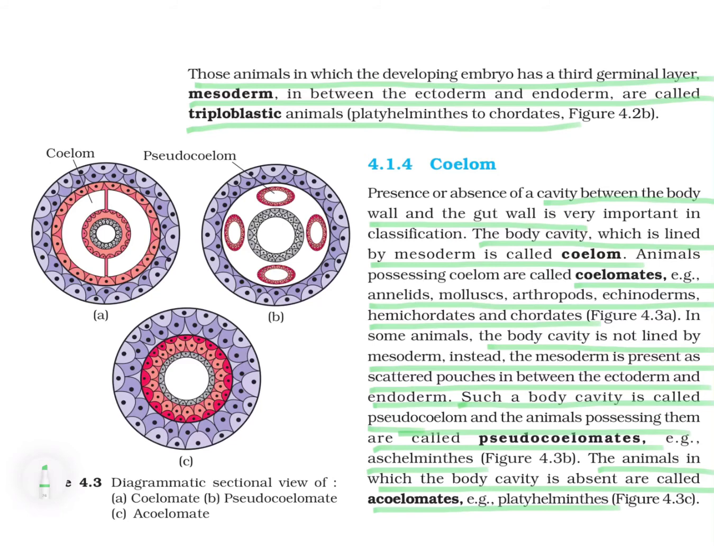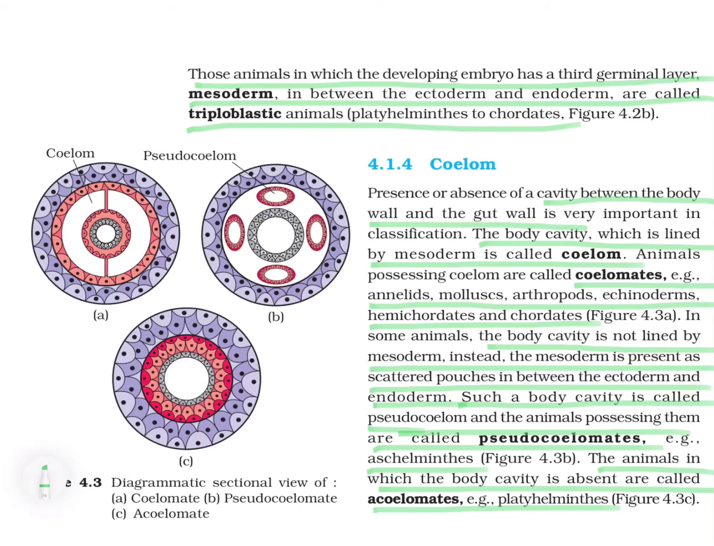Let us discuss another term, pseudocoelomate. Here in some of the animals, the body cavity is not lined by mesoderm. Instead, certain scattered pouches are present between ectoderm and endoderm. So the mesoderm is not perfectly present. Such a category is known as pseudocoelomate animals, like in aschelminths.